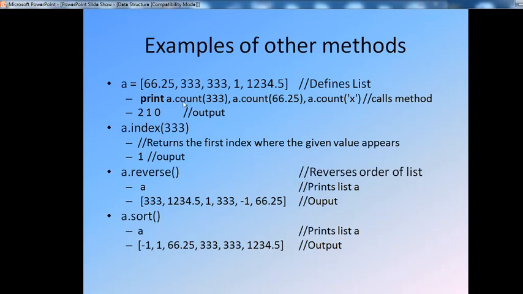That means 333 is present 2 times, 66.25 is present 1 time, and x is not present, so it displays 0.